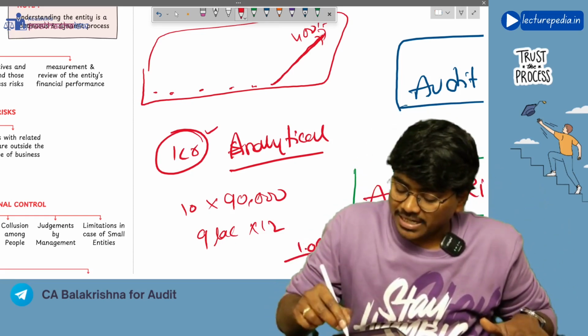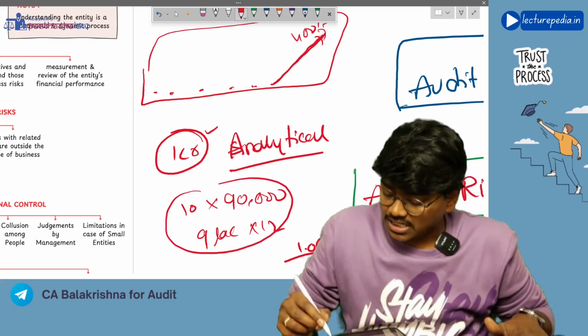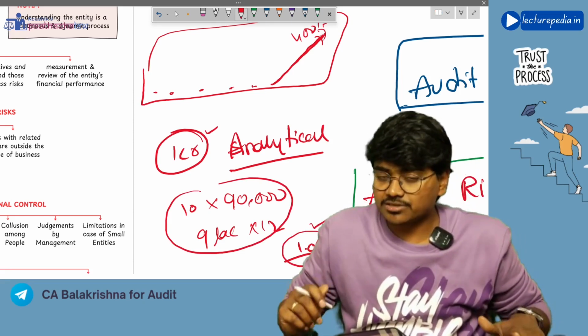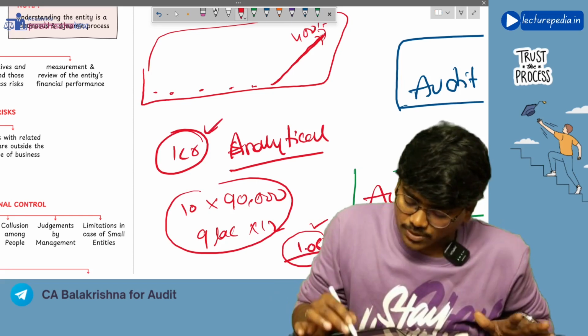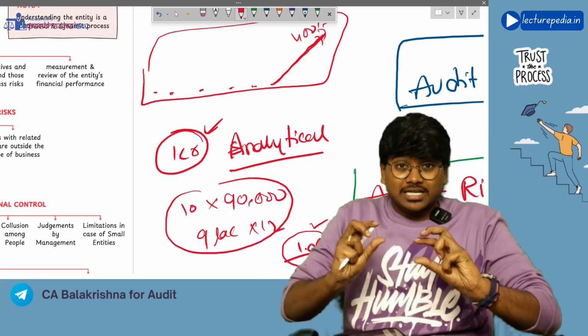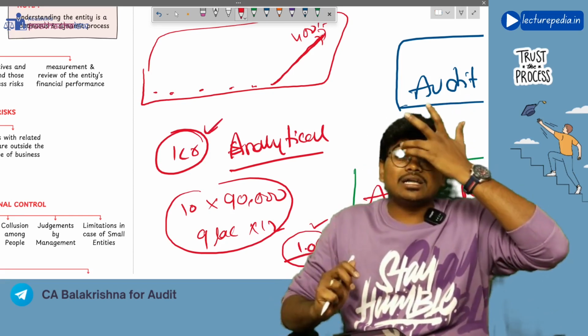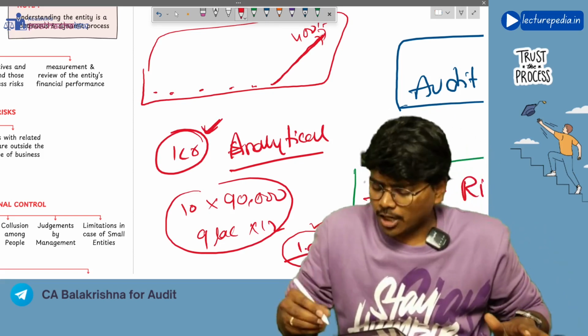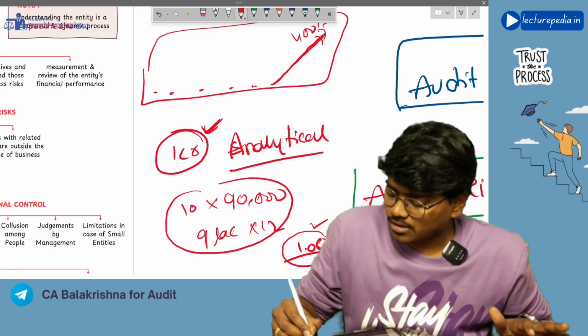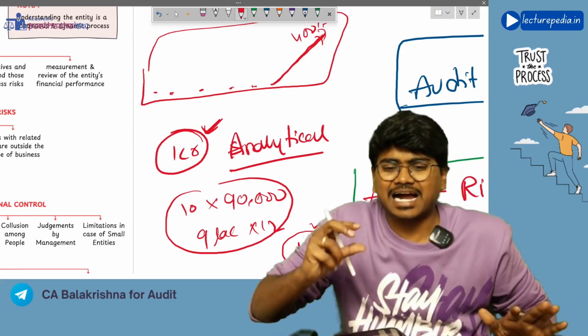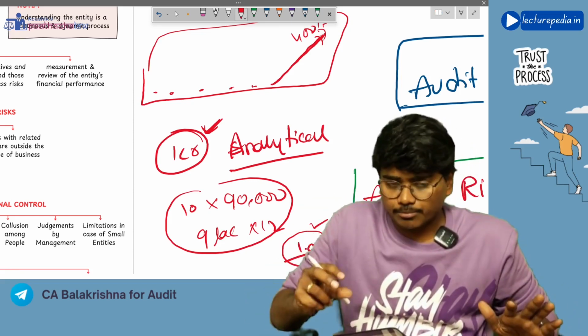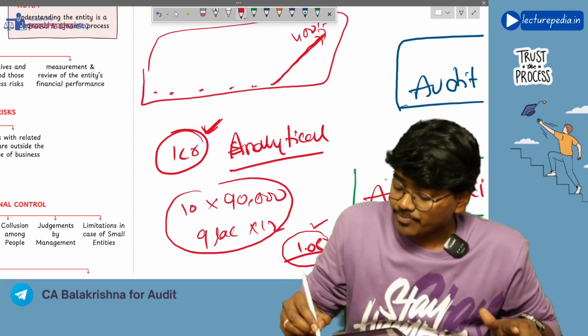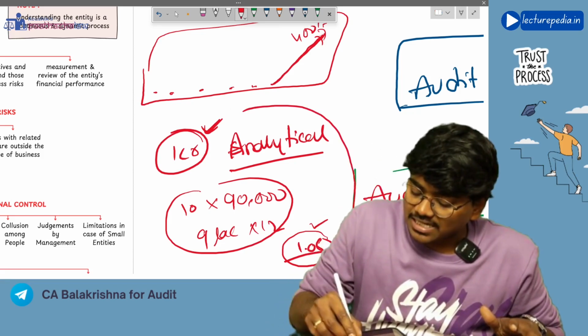So by performing analytical procedure, you found the salary expenditure as 1 crore 8 lakh, but actually it is 1 crore. So here what have you done? You have done analytical procedure to verify the salary expenditure. However, you got some 8 lakh additional expenditure by performing your analytical procedure. You will see why there is this difference.